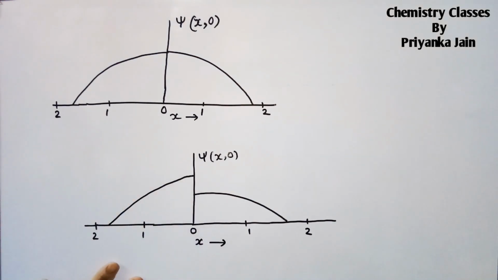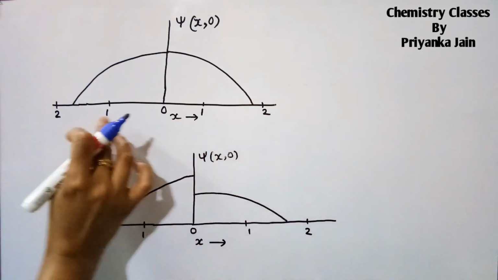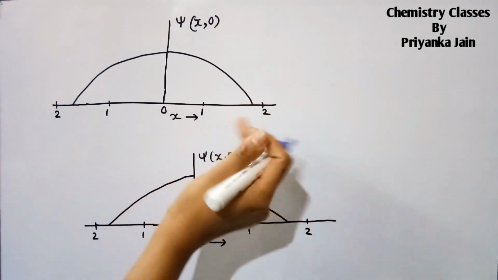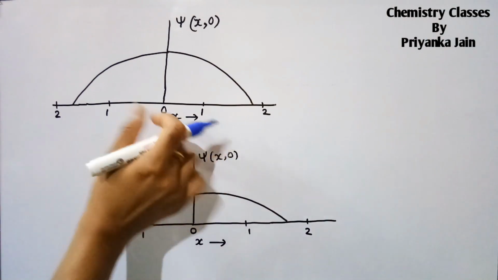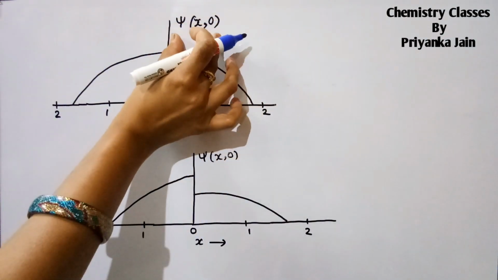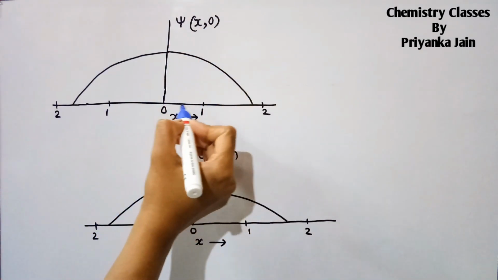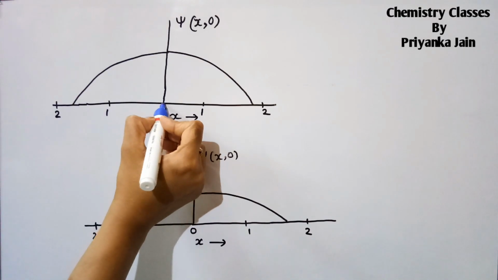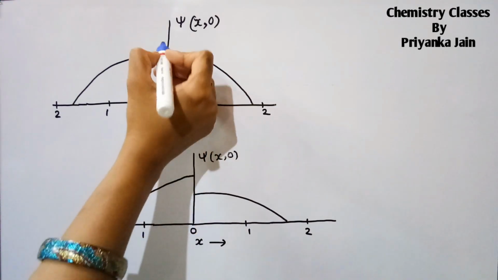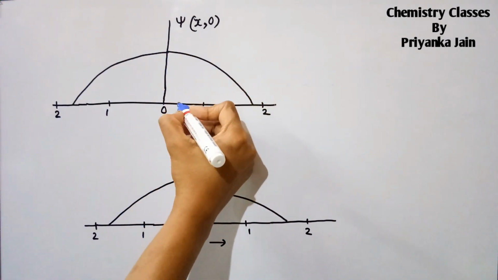I have made some graphs and we have to find out which wave functions are acceptable and which are not. See here, the first graph. On the x-axis we have plotted the values of x, and on the y-axis we have plotted the values of psi, which is a function of x. For each value of x, for example when x is equal to 0, this is the value of psi.